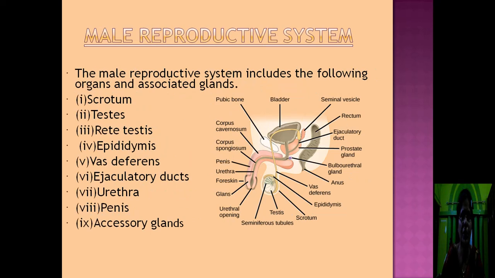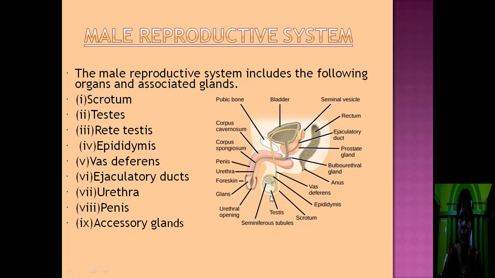The male reproductive system of human being consists of the following organs and associated glands. First, scrotum, then testes, retitestes, epididymis, vas deferens, ejaculatory ducts, urethra, penis and accessory glands. You can see the different structures in this diagram. Here you can see the different parts.